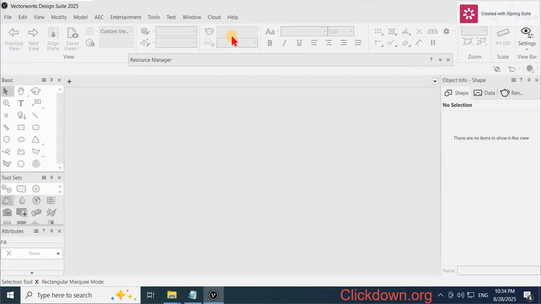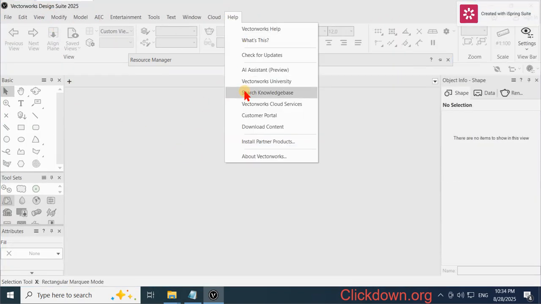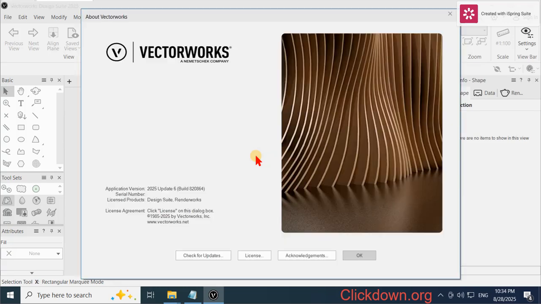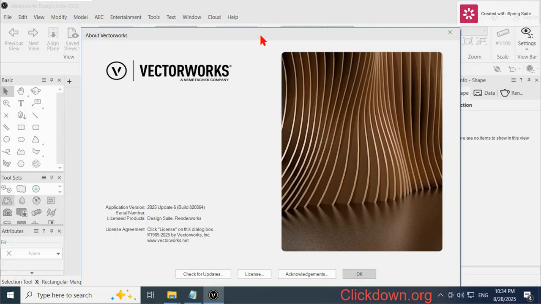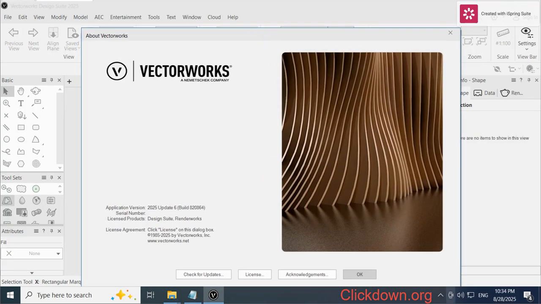You can see. That is all the steps for installation of Vectorworks 2025 update 6. Thank you for watching. Bye bye.